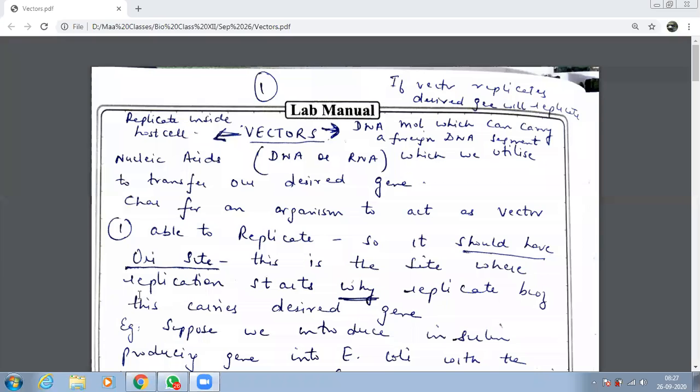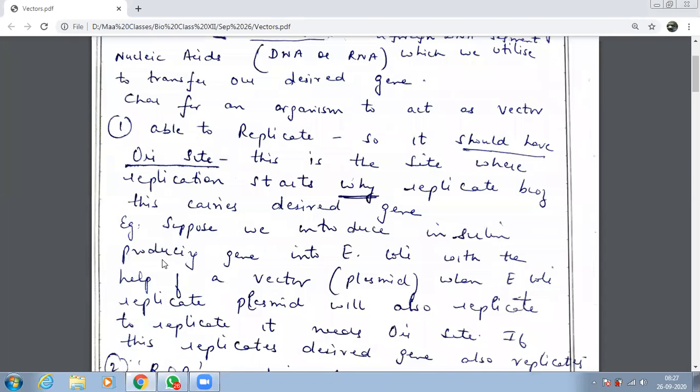तो replicate तो तभी होएगा when we have this site. And क्यों replicate कर रहे हैं? Why are we replicating? Because this carries your desired gene. Let me explain it to you with an example. Suppose we introduce insulin producing gene into E. coli. That day I had done this insulin वाला. सबसे पहले दिन जब हमने biotechnology start किया था, we said we have, what is a desired gene over here?